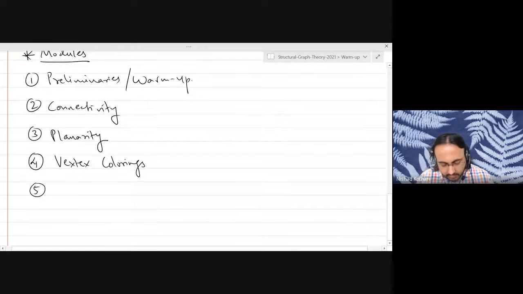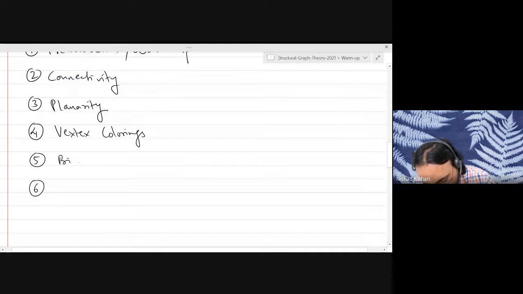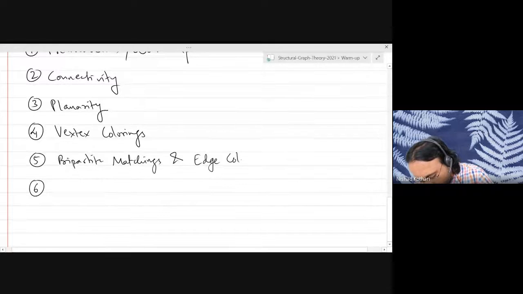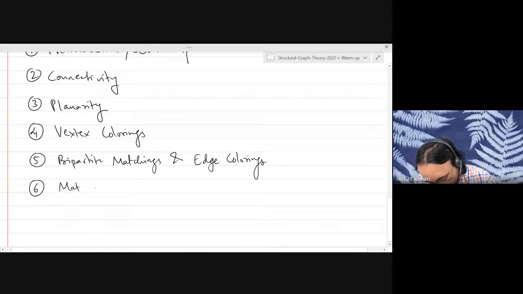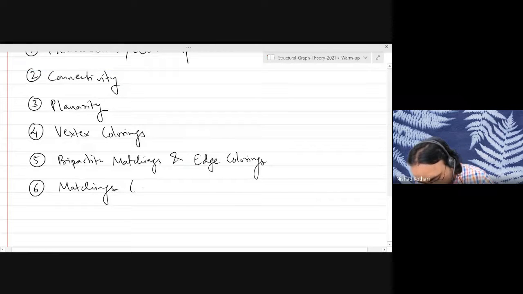And vertex colorings are intrinsically related to other topics like edge colorings. So we will be doing bipartite matchings and edge colorings as one module. This may not match exactly with the outline, but this is the change I made last semester. So that will be another module. And finally, we will be doing matchings. So this will be focusing on non-bipartite graphs.